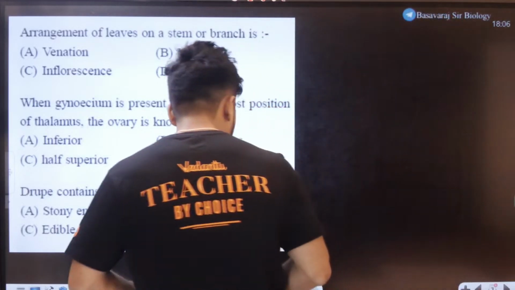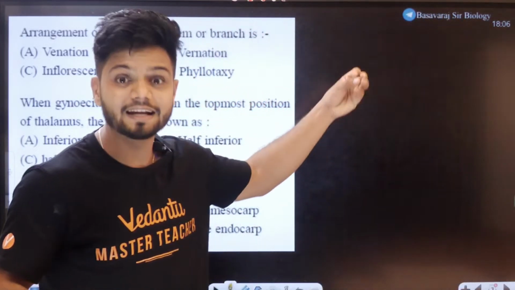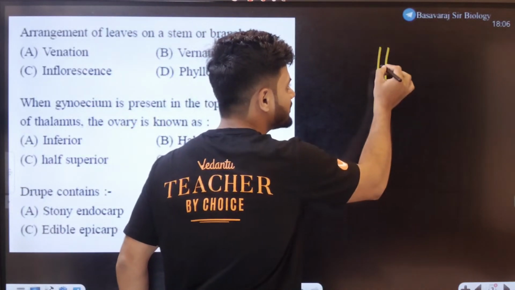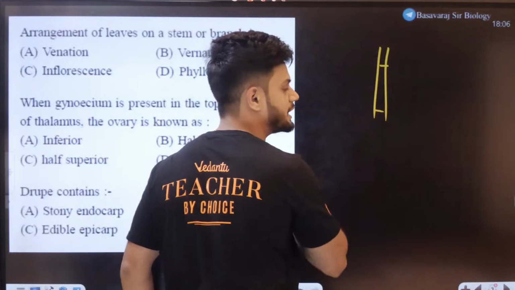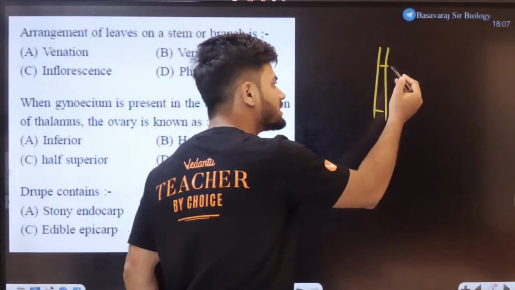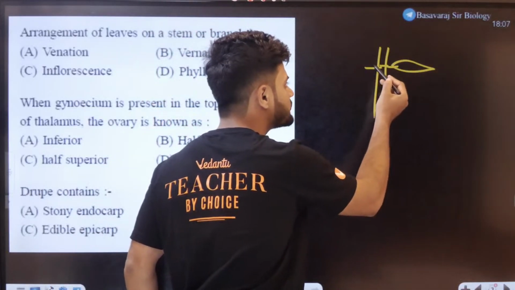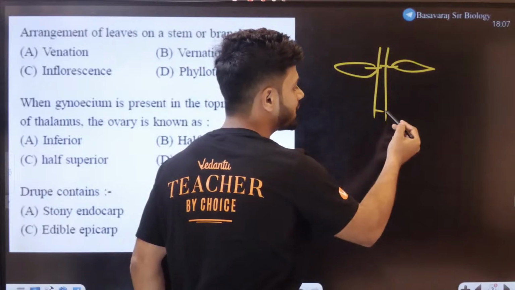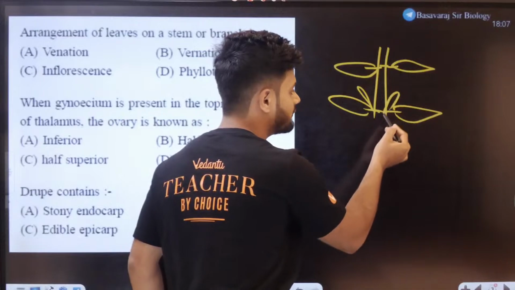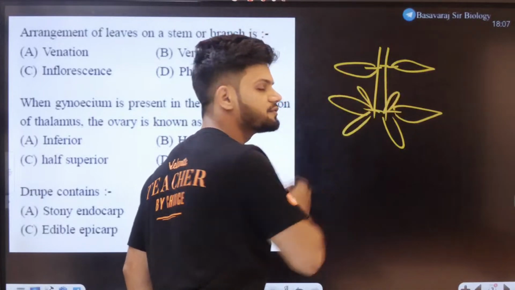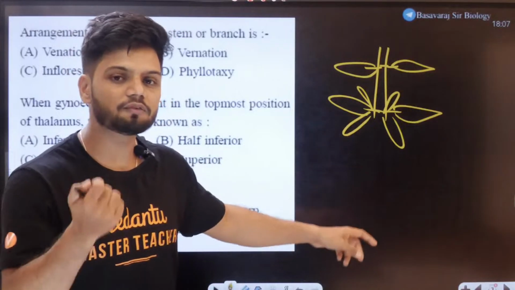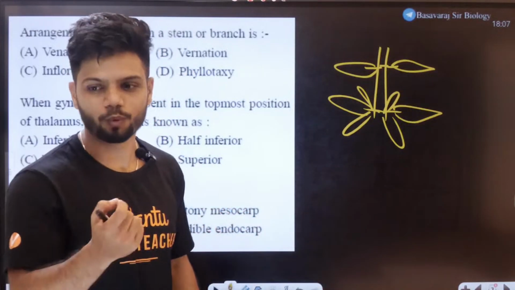For example, I will draw here, I'll give you one hint with the help of a diagram. This is a stem right here, and here we have something called nodal regions. Between is called the internodal region, and in this nodal region I can have 2 leaves, or 1 leaf, or multiple leaves. When there are 2 leaves, I will call this structure opposite something. If only one is there, alternate something. What is the something now?